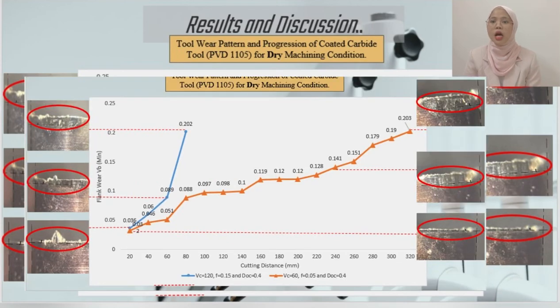The pattern and progression of the coated Carbide-2 PVD 1105 for the dry machining condition, with the cutting parameters at 120 meter per minute cutting speed, 0.15 feed rate, and depth of cut 0.4 millimeter: with these cutting parameters, the tool only managed to travel 80 millimeter until the catastrophic fracture occurred. Meanwhile, for the 120 meter per minute cutting speed, feed rate 0.15 and depth of cut 0.4, the tool managed to travel 320 millimeter until the catastrophic fracture.